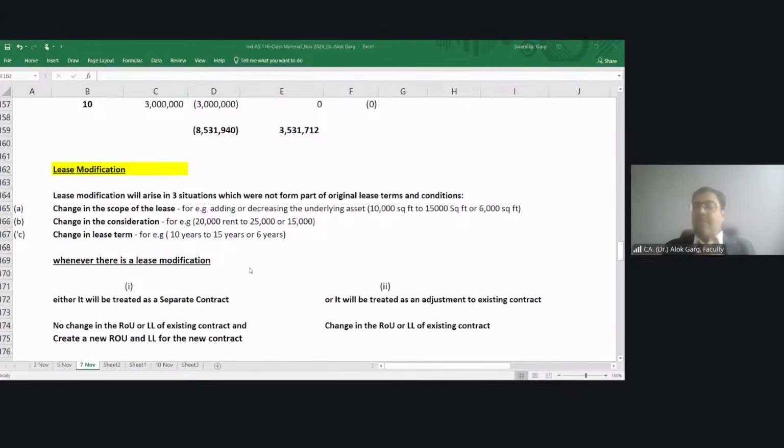Let's say there is a lease contract of 5 years. And Shailendra, this question is to you. The lease contract is for 5 years, and in the contract it is written that every year 10% rent will be escalated. So whatever is the rent in the first year, it will be modified in the second year, third year, fourth year, fifth year, with the escalation. Tell me, is it a lease modification? Whether this change in rental every year is a lease modification?